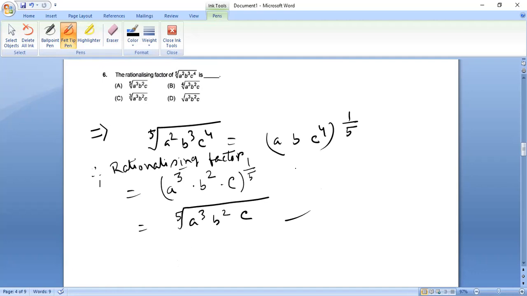Okay, let's move on. So question number 6 we have done. Next we have question number 7. The rational number minus 19 by 2 lies between consecutive integers. Now this is very easy.